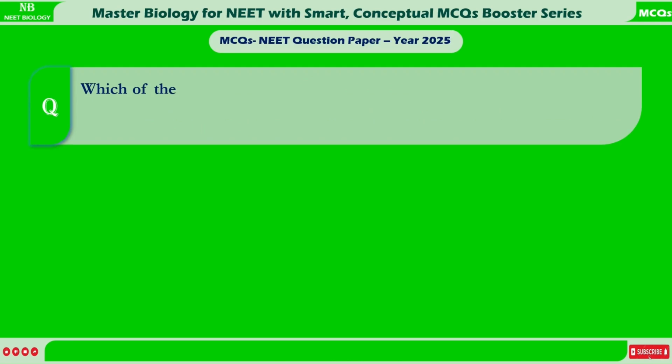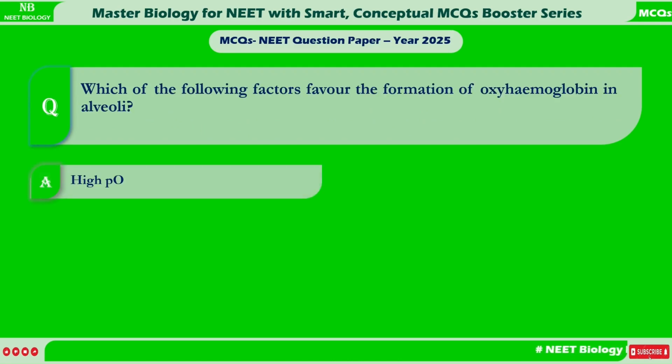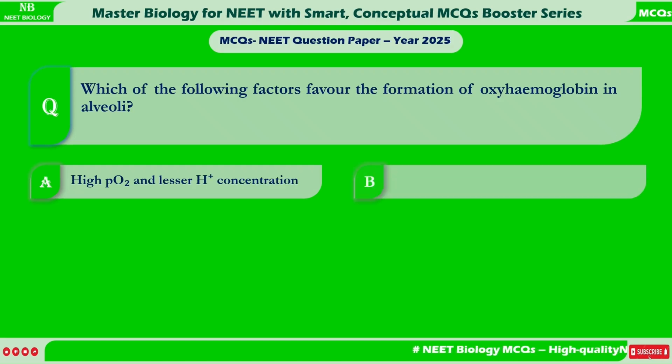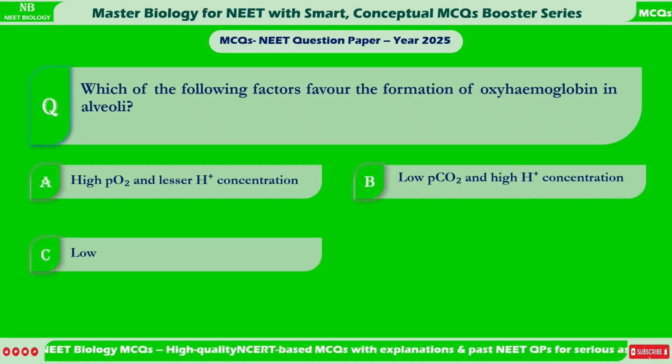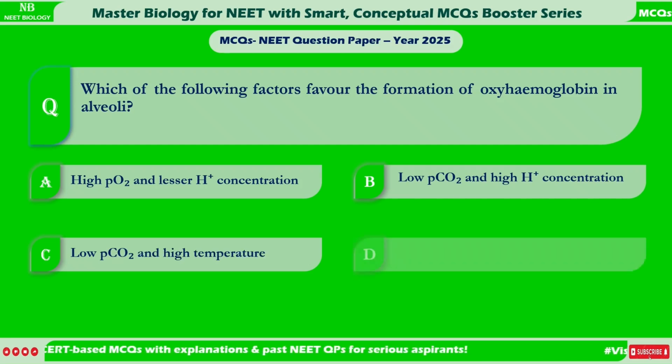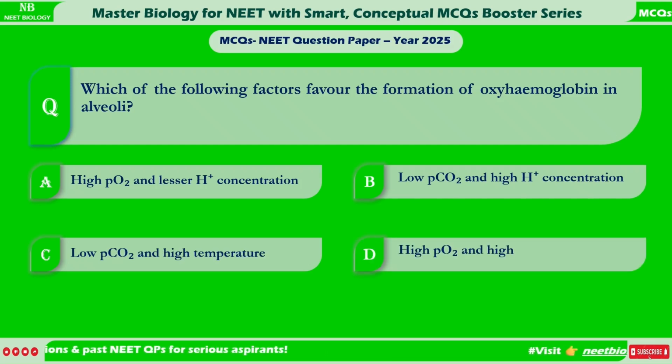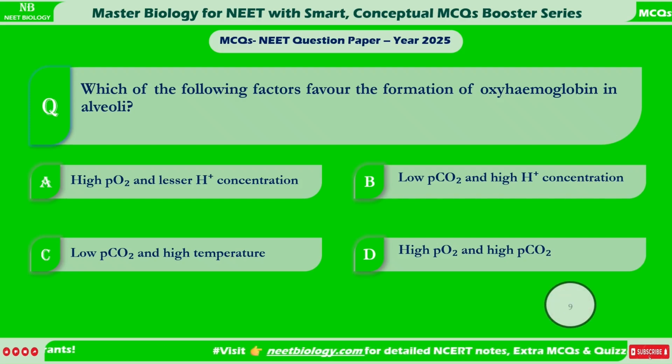Which of the following factors favor the formation of oxyhemoglobin in alveoli? A. High partial pressure of oxygen and lesser hydrogen ion concentration. B. Low partial pressure of carbon dioxide and high hydrogen ion concentration. C. Low partial pressure of carbon dioxide and high temperature. D. High partial pressure of oxygen and high partial pressure of carbon dioxide.